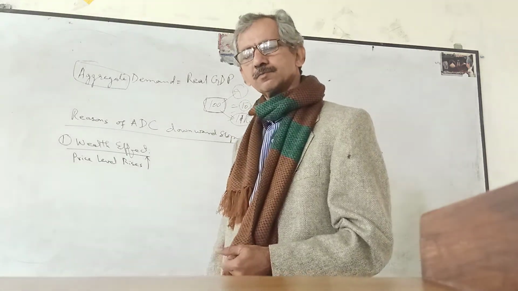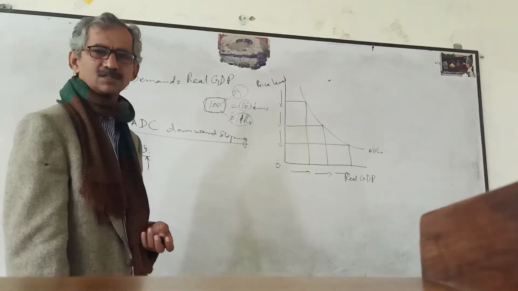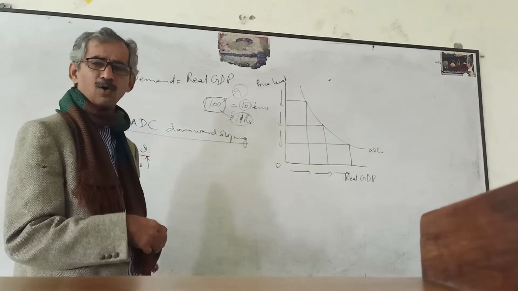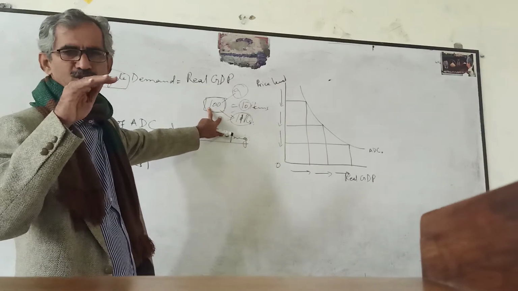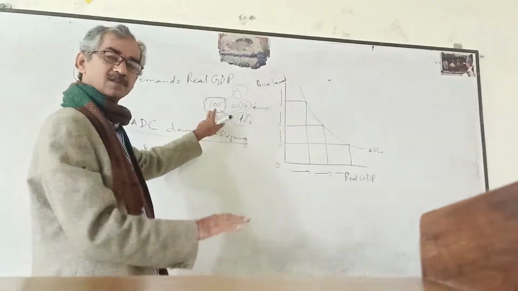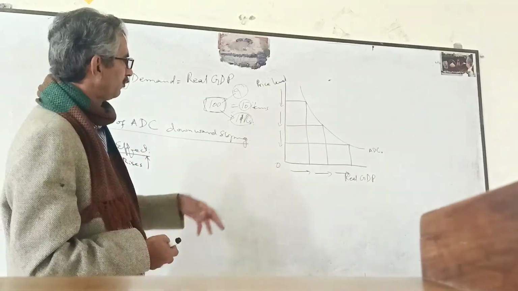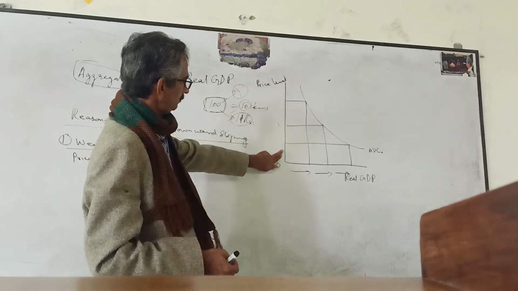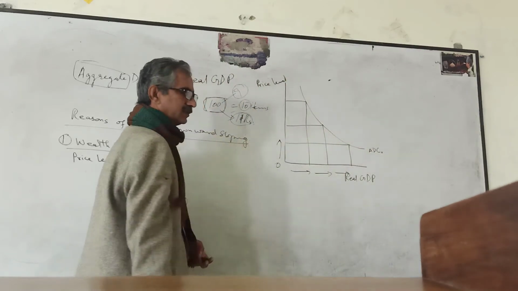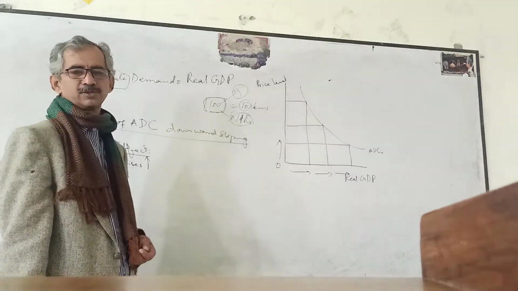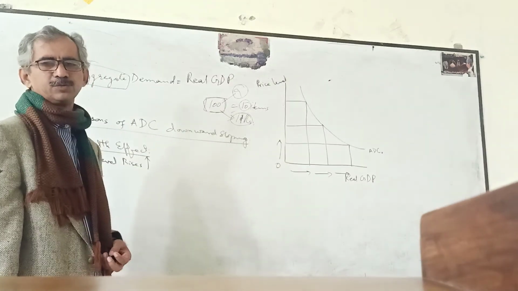So when the aggregate or overall price level increases, people feel that they are now poor, though they have the same income. But the purchasing power of this income decreases because of inflation, because of the rise in the price level. That is why, whenever the price rises, this curve moves here, and there will be a reduction in the aggregate demand.